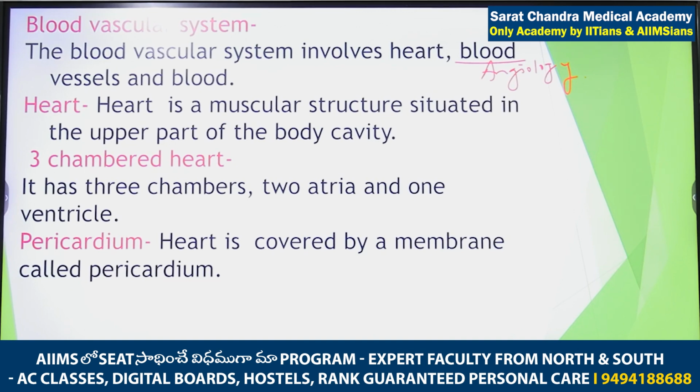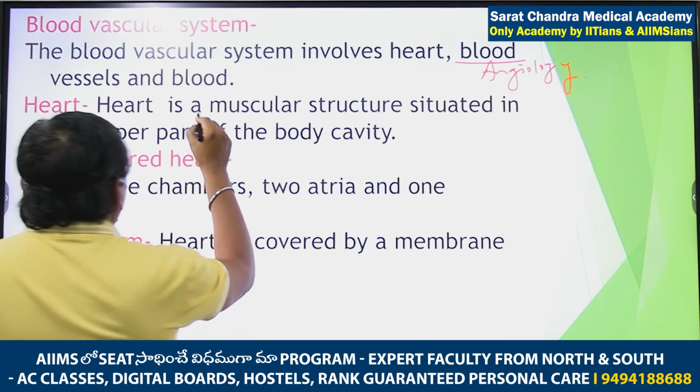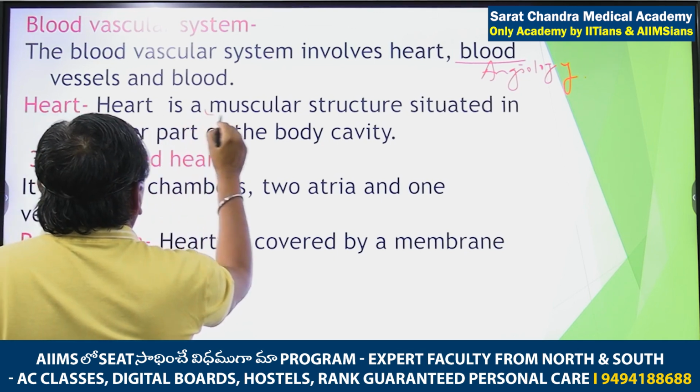In all chordates, the heart is muscular. Are you remembering one table given at the starting of chordata, comparative study? In that they have written, in all chordates, the heart is muscular, present on ventral side. In us also the heart is present on the ventral side. So muscular, ventral heart is present.